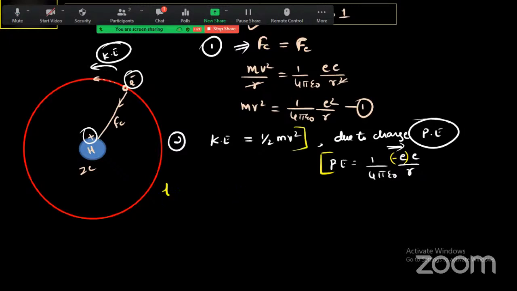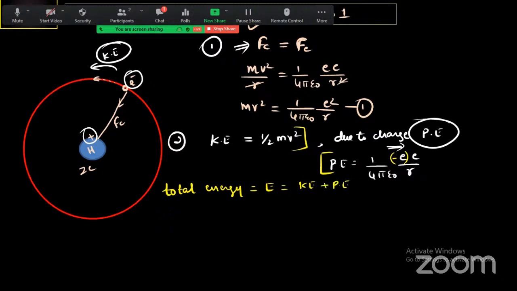Total energy is what we actually need, right? Total energy E is equal to kinetic energy plus potential energy.